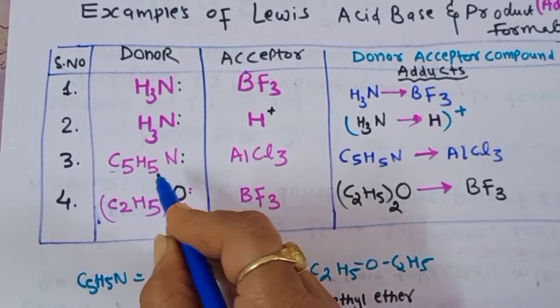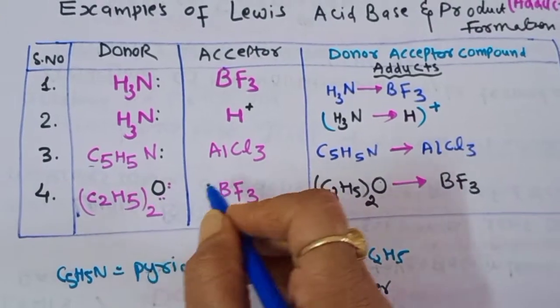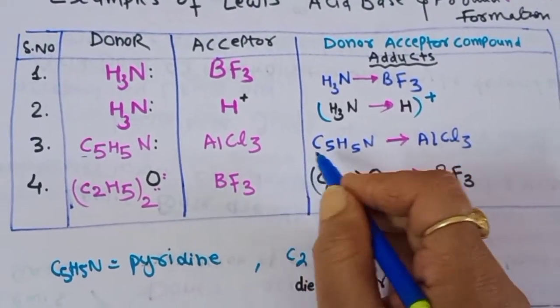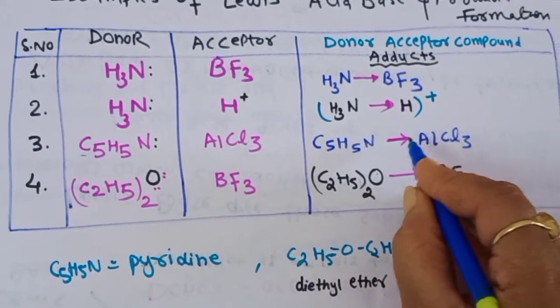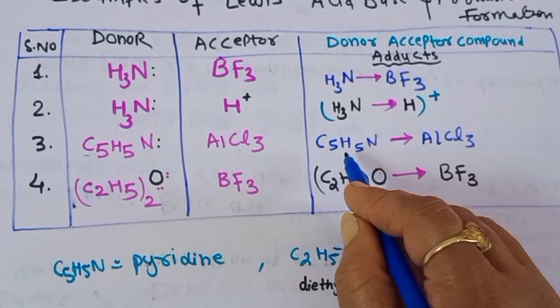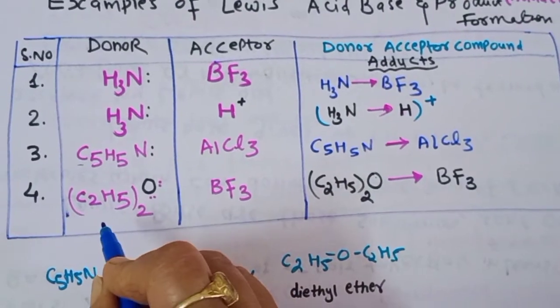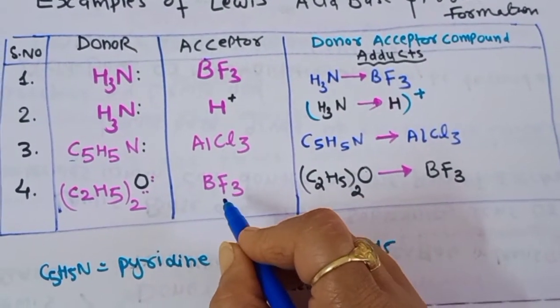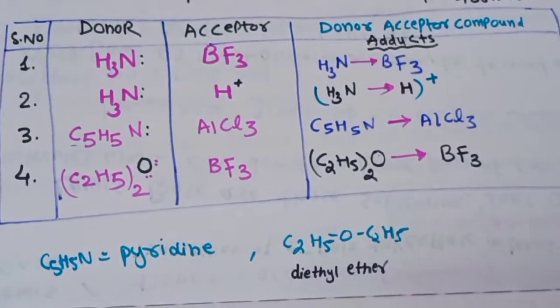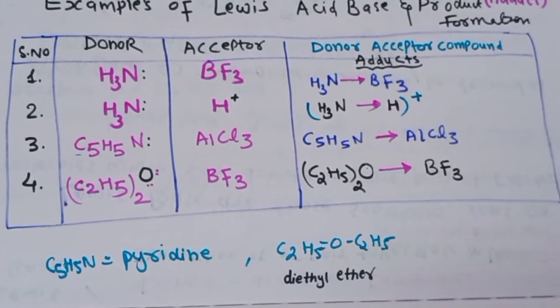Similarly, pyridine is our Lewis base and this AlCl3 is our Lewis acid. So there is a formation of 1 coordinate covalent bond in between these species. Similarly, our diethyl ether is a Lewis base and the acceptor is the boron trifluoride molecule. So you can learn any 2 of the examples for exam purposes.